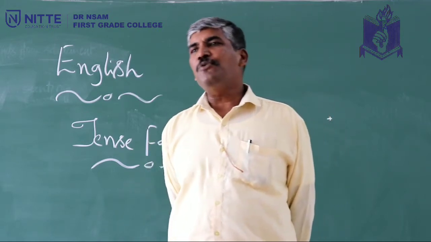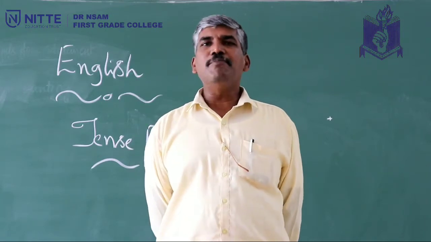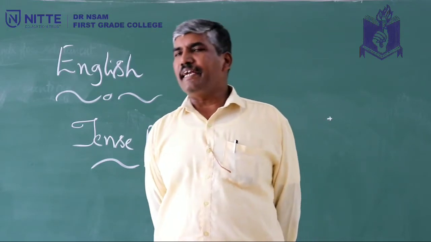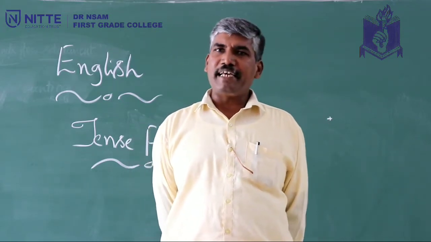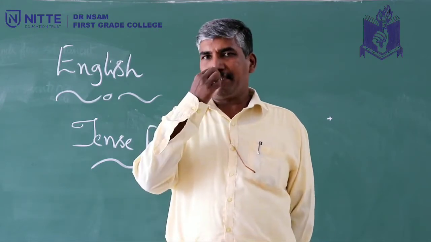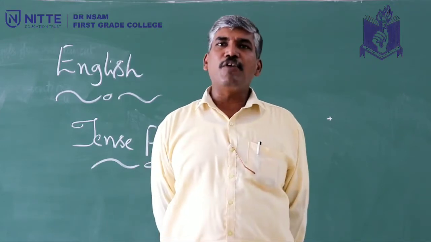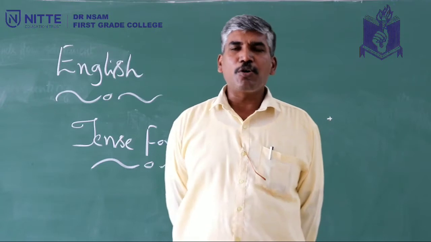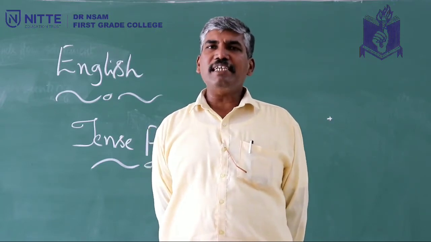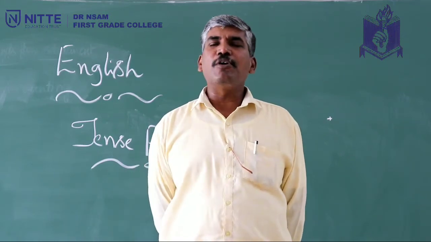So let's go back to past tense forms. I told you the first one is simple past tense. For example, Ravi wrote a letter. Now what are the things that are here? Ravi is the subject. Wrote is known as V past, that means verb past form, where write becomes wrote here. And a letter is the object. So that's how you have S plus V past plus O. So Ravi wrote a letter.